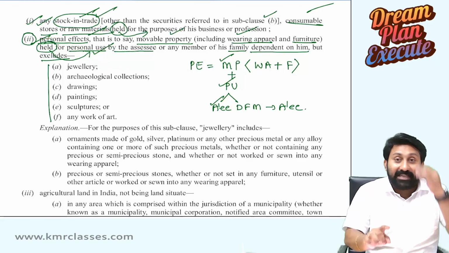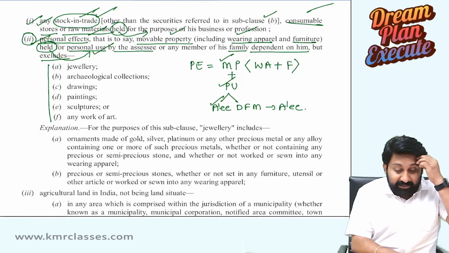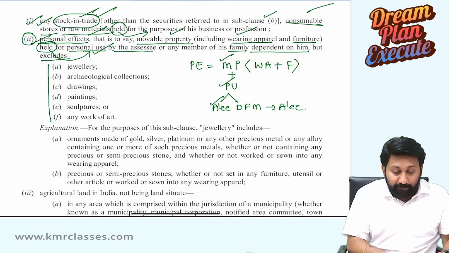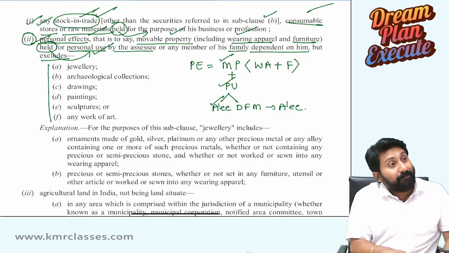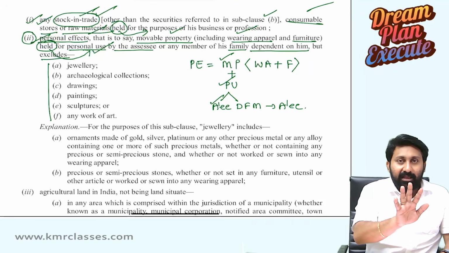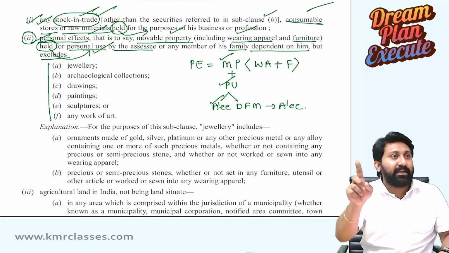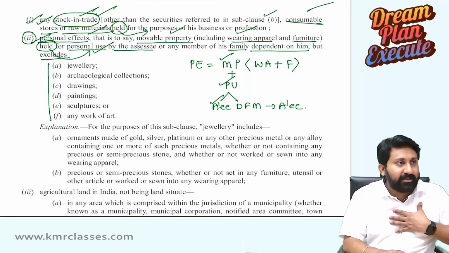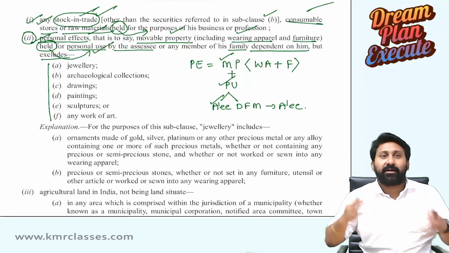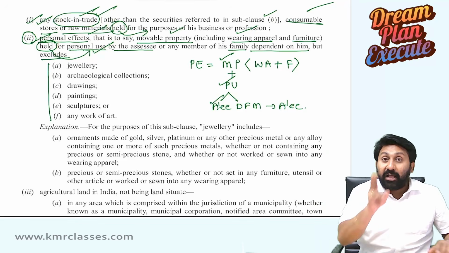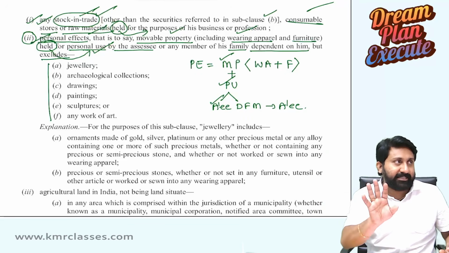The law does not say that personal effects are movable property which are used for personal purposes. They did not use the words used for personal purposes. They said held for personal use. That's all. Is it held for your personal use? Yes, sir. That's it. The section will get attracted. That personal effect is not a capital asset.